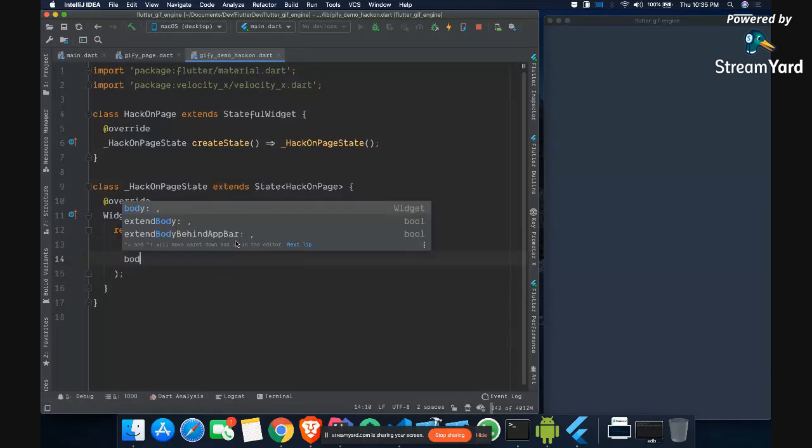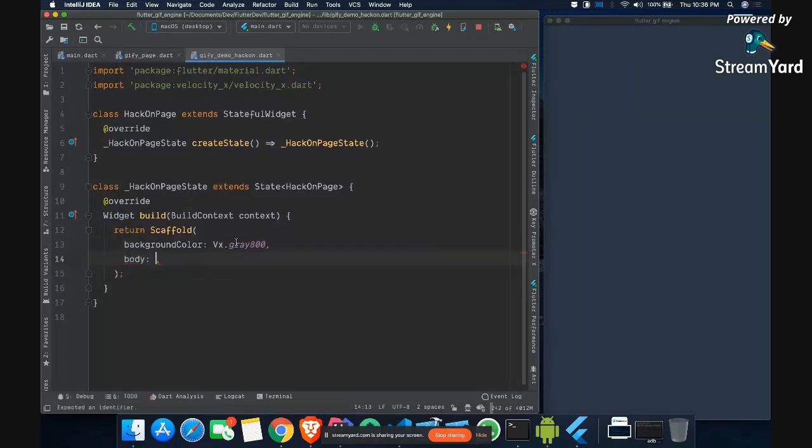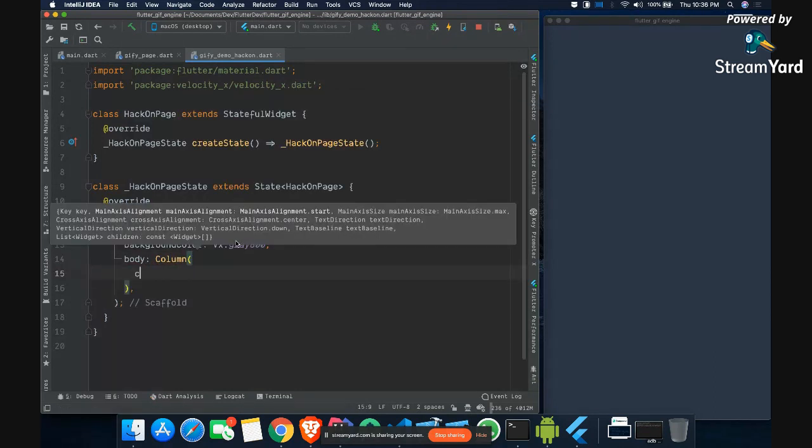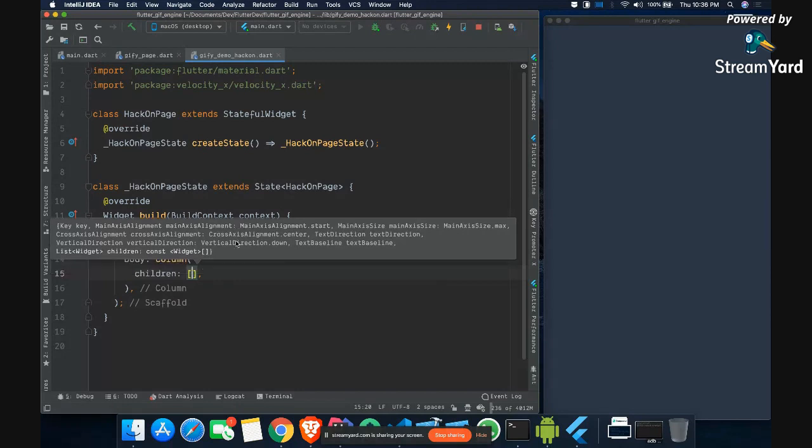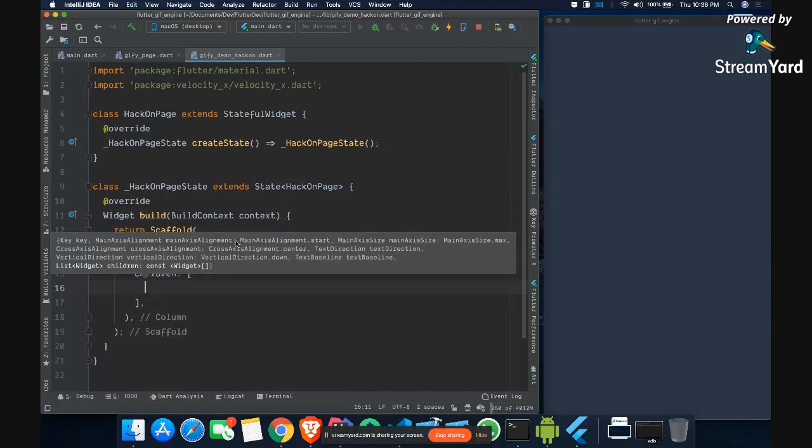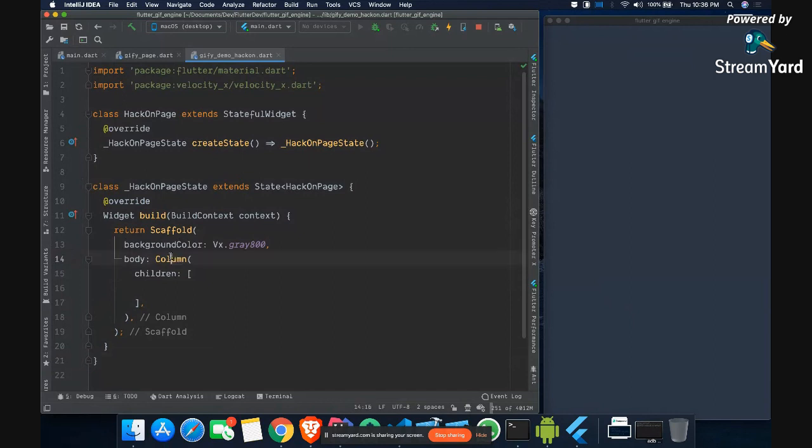Now there is another property called body, and inside body we will use something called a column. So I can say a column, and inside the column we can have some children, right? Column is another widget. Column is basically when we want everything in vertical order. When you want more than one element, you can use column for vertical order, and if you want elements in horizontal order, then you can use row.